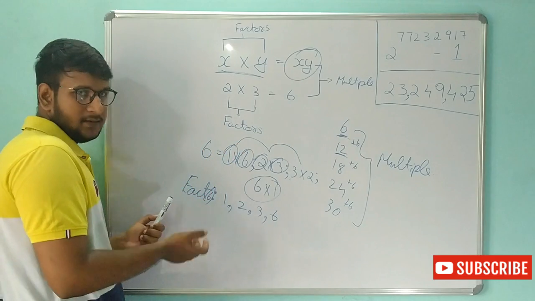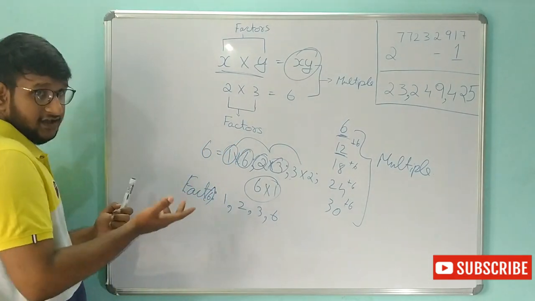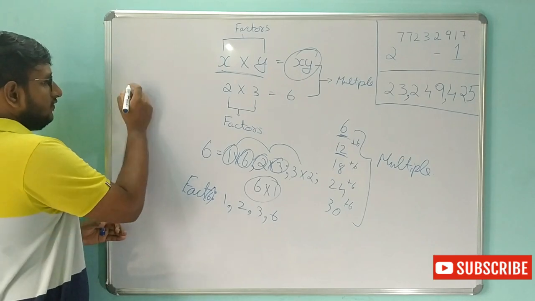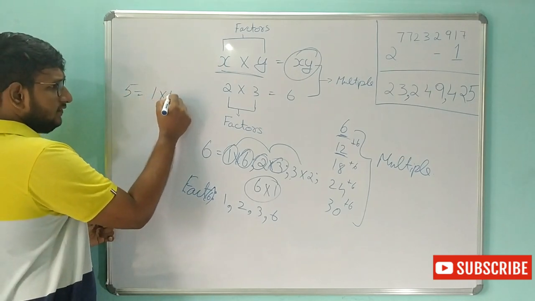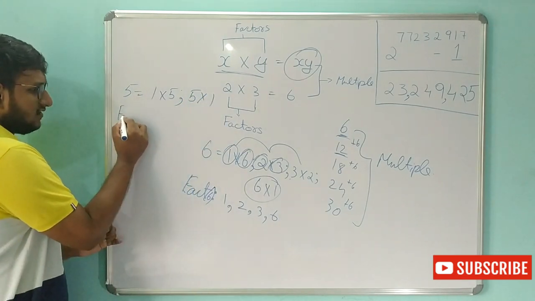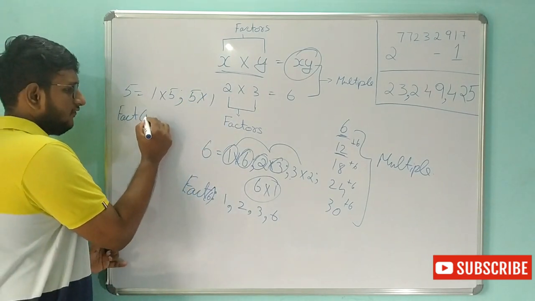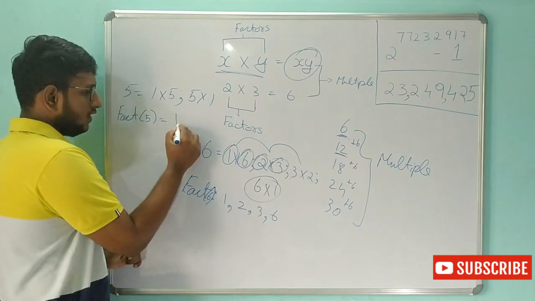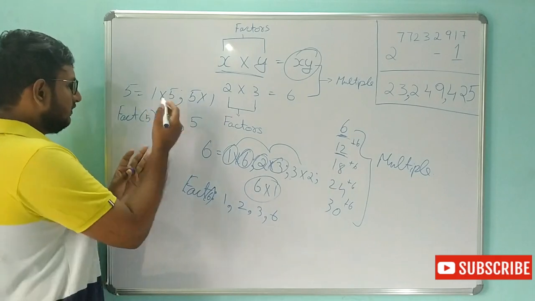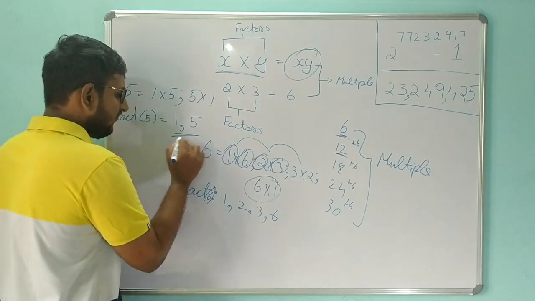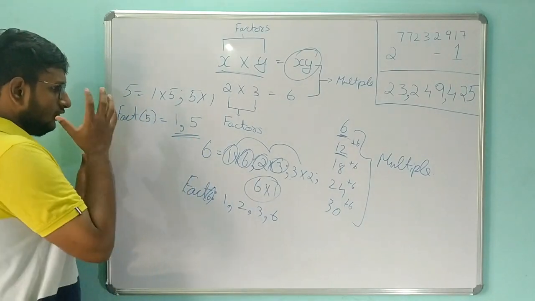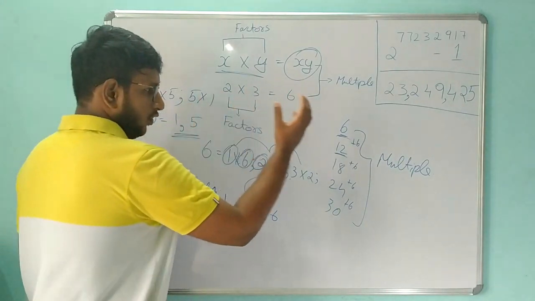So let's take another example. For example, 5. What is the factor of 5? Okay, so 5 can be written as 1 into 5 and 5 into 1, right? So the factor of 5 will be nothing but 1 comma 5, because there are no other numbers which, multiplied, will give us 5. Okay, so this is the factor of 5, that is 1 comma 5.